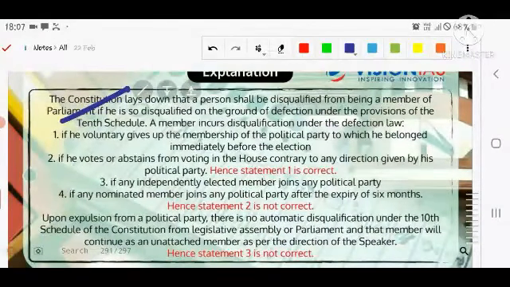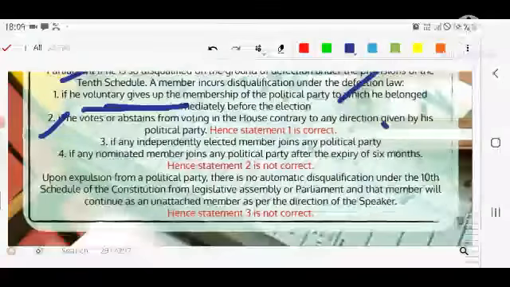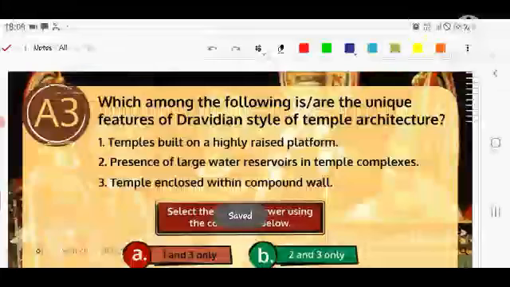A member incurs disqualification under the defection law. The first statement says if he voluntarily gives up the membership of the political party to which he belonged immediately before the election, that can be correct. If he votes or abstains from voting in the House contrary to the party direction. If any independent elected member joins any other political party, then he is liable. If any nominated member joins any political party after the expiry of 6 months, that can also lead to disqualification. You can read from the following explanation. Let's see the next question.